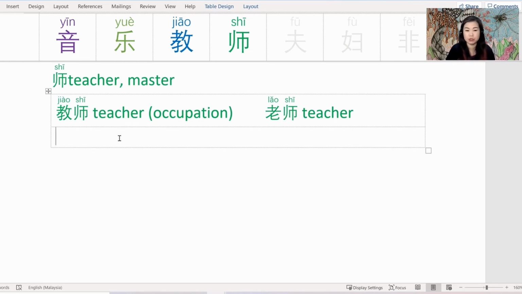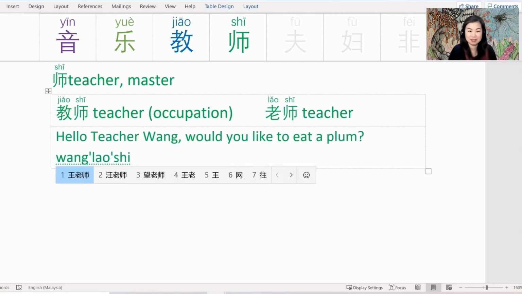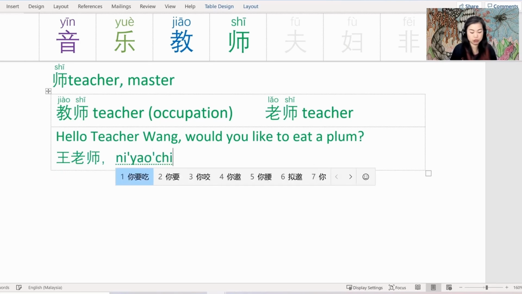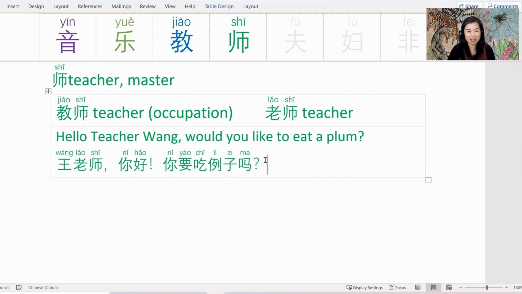A few minutes ago, we just heard that 我的朋友是北京大学的教师. My friend is a teacher in Beijing University. Whereas 老师 is how we address the teacher. So here's an example. Hello, Teacher Wang. Would you like to eat a pear? 王老师 Teacher Wang. 你要吃梨子吗? Oops, I forgot to say hello. 你好，王老师你好，你要吃梨子吗? Oops, this 梨 is incorrect, so let's fix that. There we go, that's the correct 梨. 你要吃梨子吗?